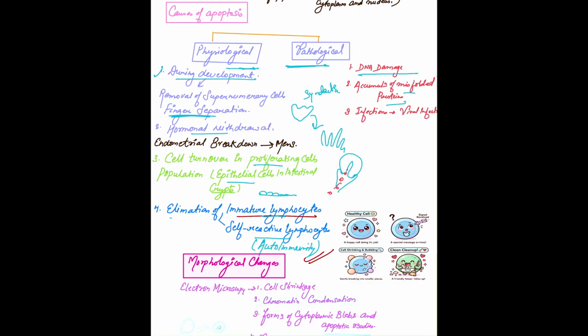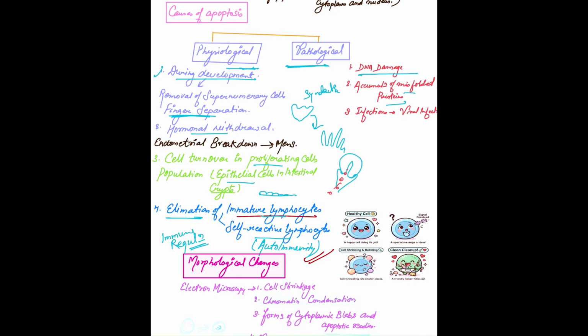Apoptosis is very important for the regulation of the immune system. We need to eliminate the immature lymphocytes there, the removal of self-reactive lymphocytes. So we need immune regulation to regulate the immune system. We need apoptosis. Okay, in what all conditions can we see pathological apoptosis?